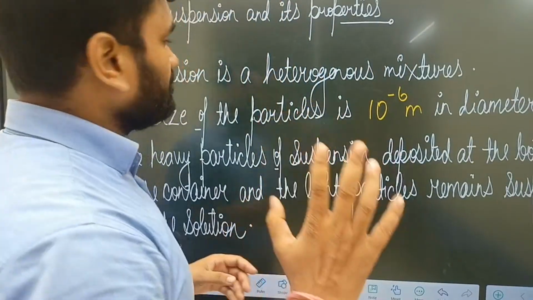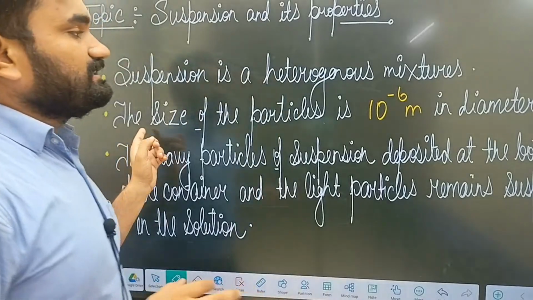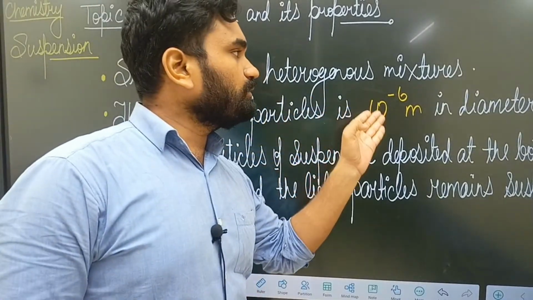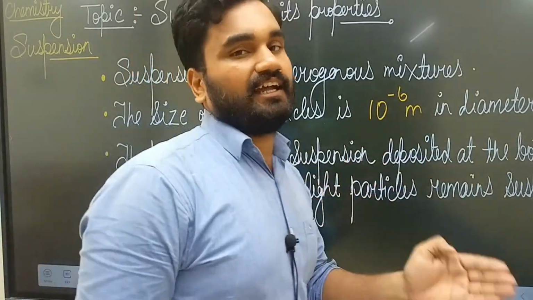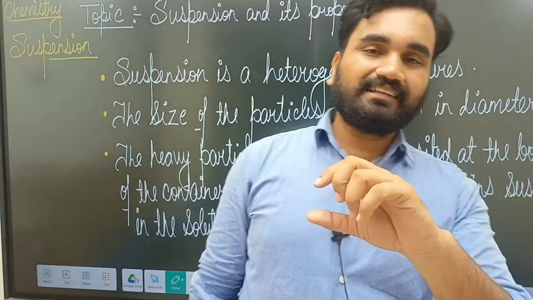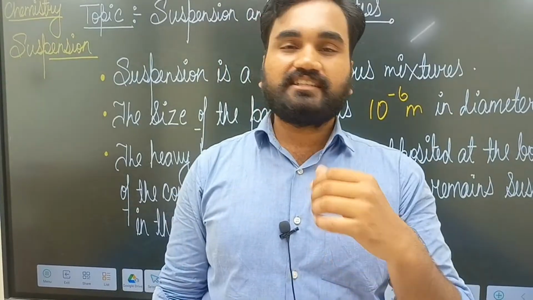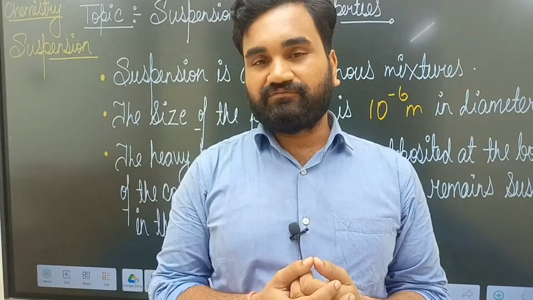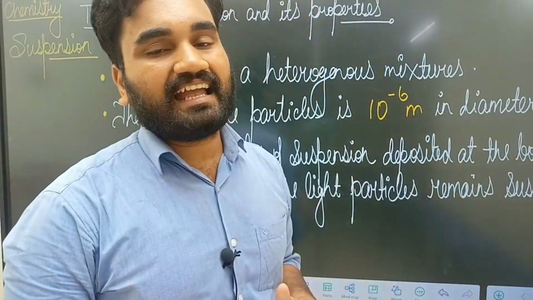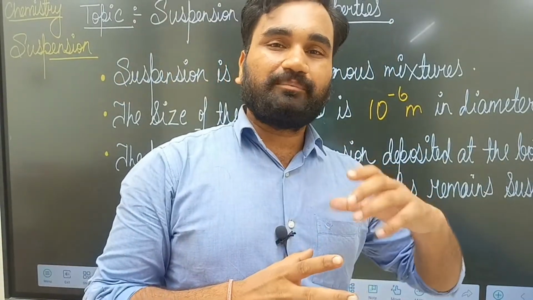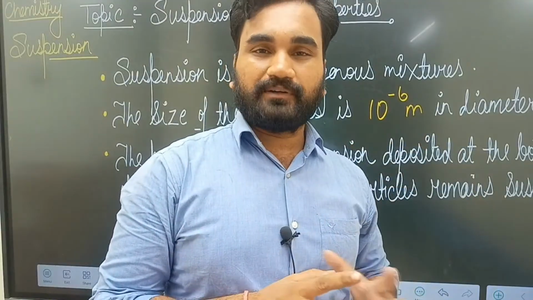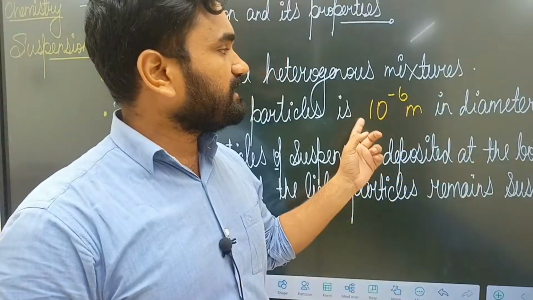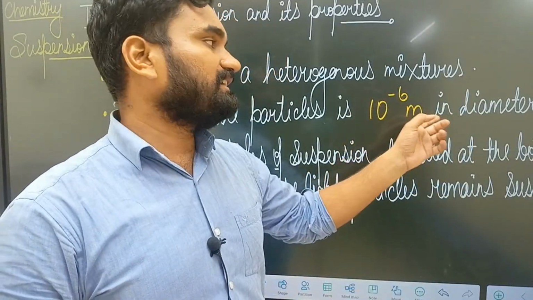As you can see, the size of the particle in a suspension is around 10 to the power minus 6 meter in diameter. The particles are treated as spheres, so we find the diameter. This is not 100% exact; it is approximate.